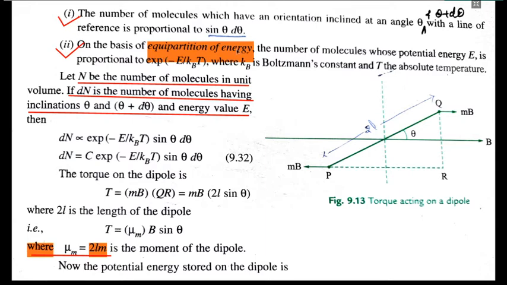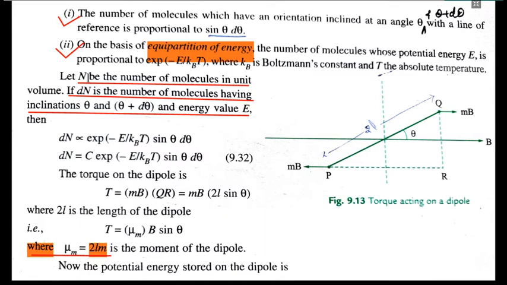In the equipartition theorem, you can say that the number of molecules is proportional to, that is, a quantity of molecules is defined which have energy E, so that would be exactly proportional to e to the power minus E upon kT. That is basically Boltzmann's law, which is being derived. So now we are executing these two postulates, rather Langevin has used these two concepts in the derivation of this Langevin theory.